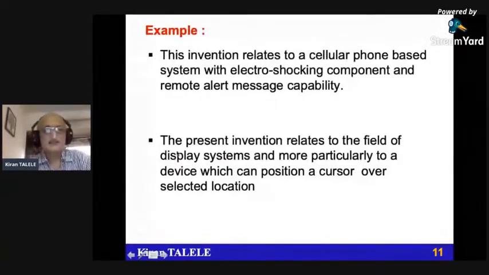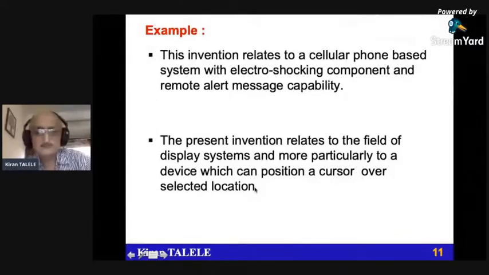Another example: the present invention relates to the field of display systems, and more particularly to a device which can position a cursor on a display device over a selected location. I'm using this device, so I want to go to this particular location on the display device. The cursor is moving, so it's a mouse. When this mouse patent was first filed in 1980, this was written there.